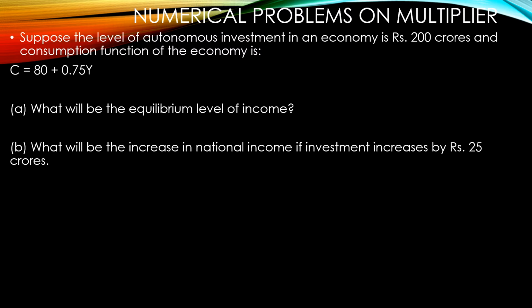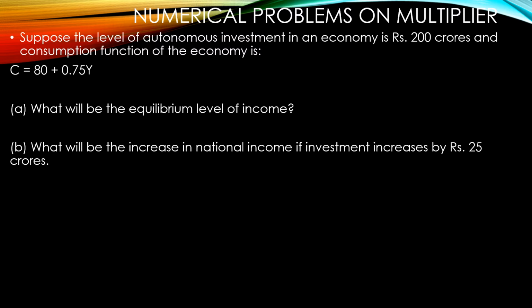So the first question is that I'll be providing you with 2 questions with solutions. Suppose the level of autonomous investment in the economy is 200 crores and the consumption function of the economy is C is equal to 80 plus 0.75y. So there are 2 questions asked with respect to this information.